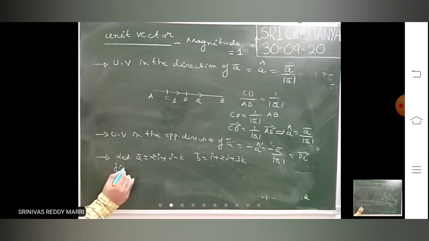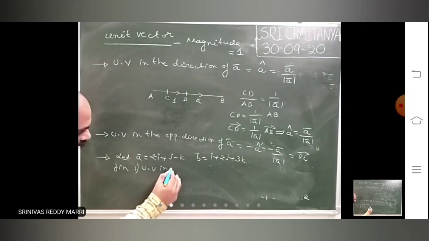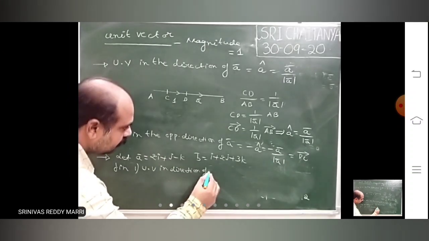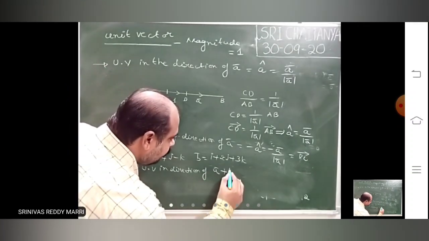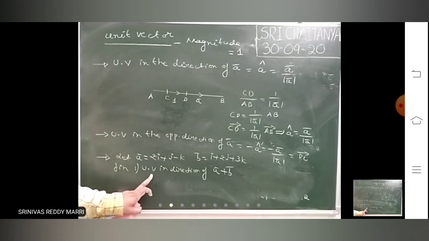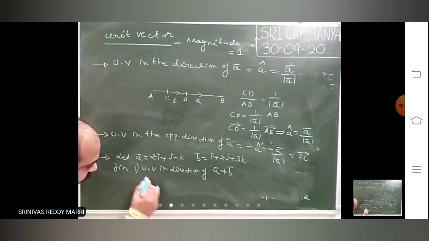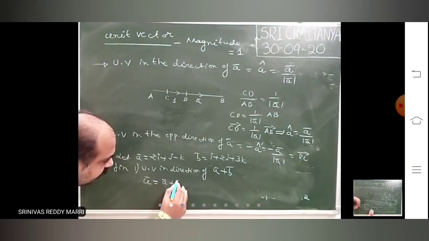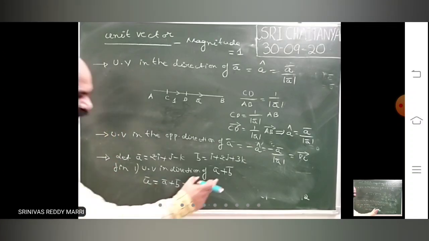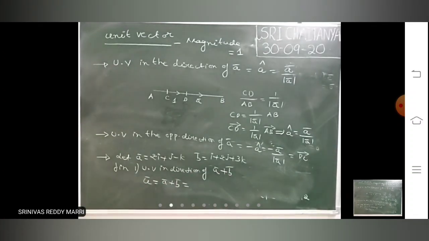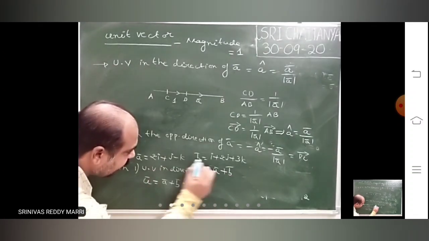Find the unit vector in the direction of A bar plus B bar. Now the vector is A bar plus B bar. Let us say U bar equals A bar plus B bar. This is the vector for which you have to calculate the unit vector in its direction. First calculate that vector. A bar plus B bar is nothing but add this.